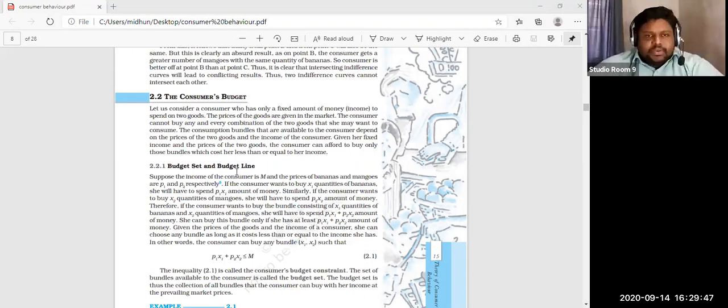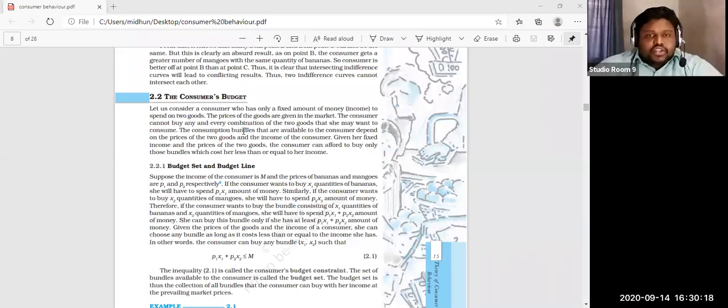Okay, let us consider a consumer here. 2.2, the consumer budget. Okay, already discussed, and some people already missed the class. For them, I'm again explaining the same. Please understand that without understanding the budget, we are unable to explain the ordinal approach of utility and demand curve. So I want you to understand what we mean by budget, budget set and budget constraint. These are the basic ideas in this portion.